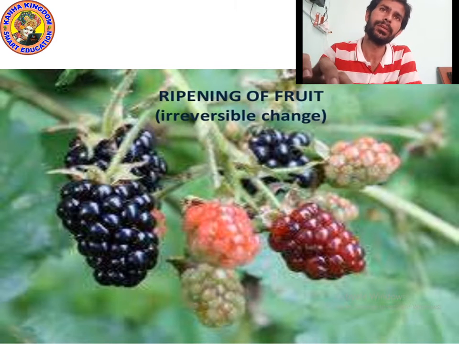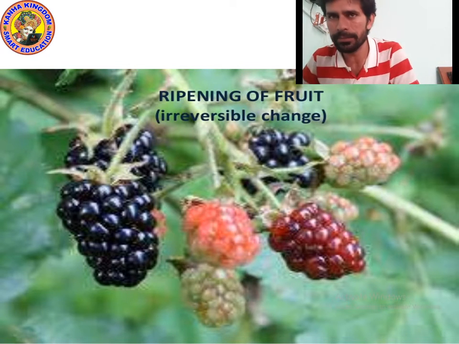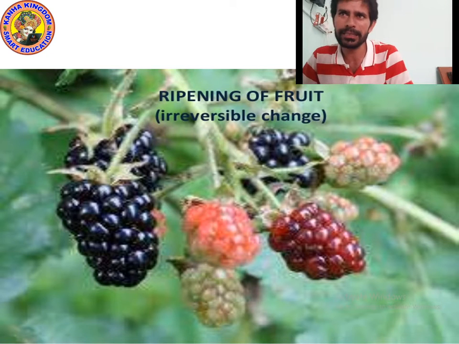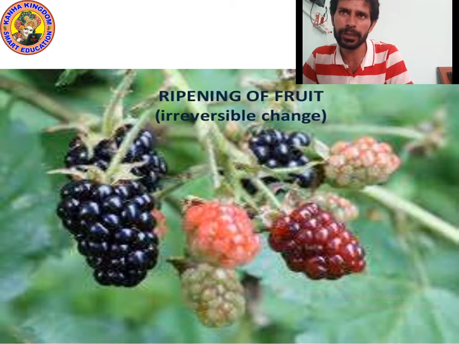Irreversible change is a change that you cannot undo. So ripening of fruit is irreversible change.